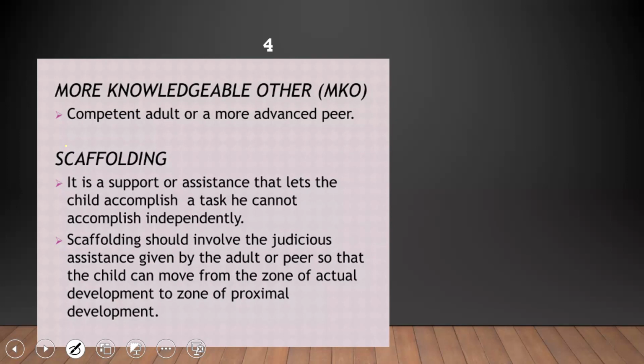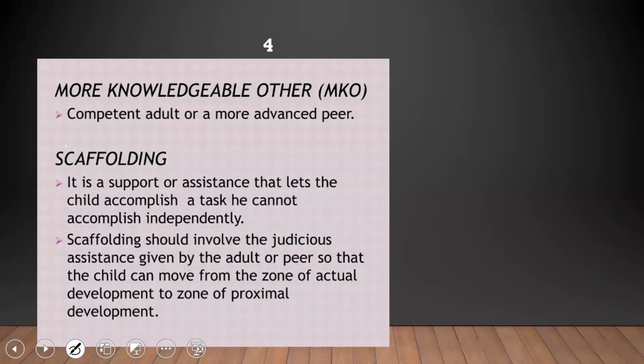More knowledgeable others means the adults, a competent adult or a more advanced peer compared to a child. Scaffolding means support or assistance given to a child by the elders or by the more advanced peer.